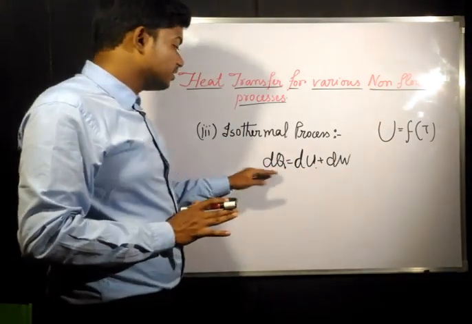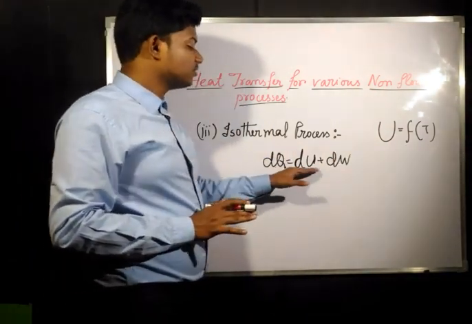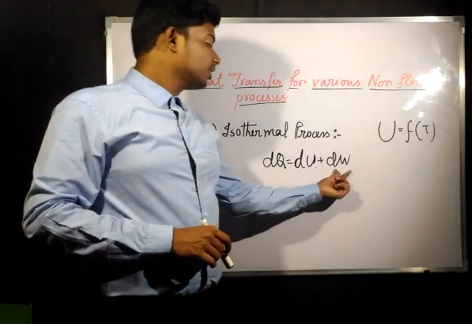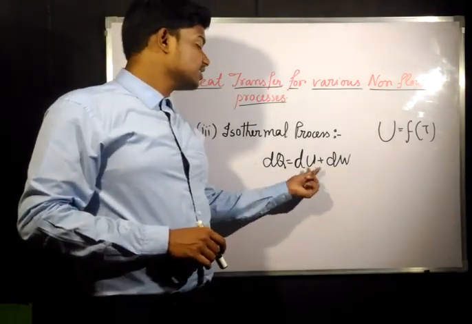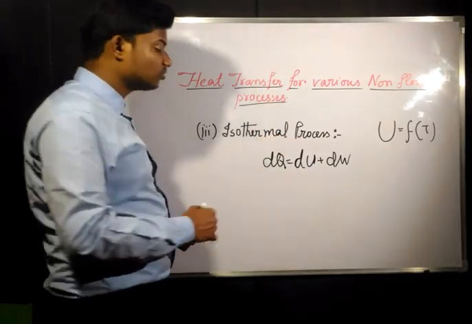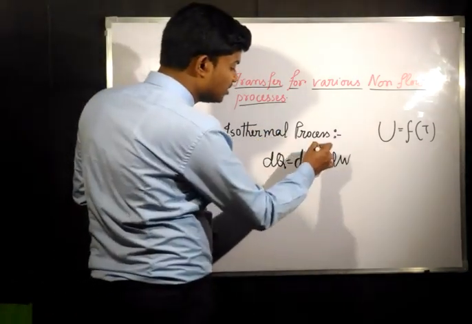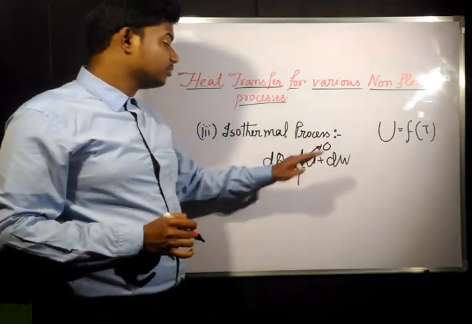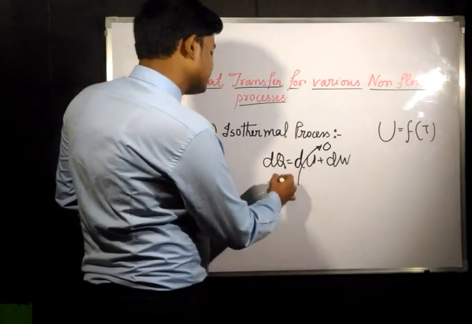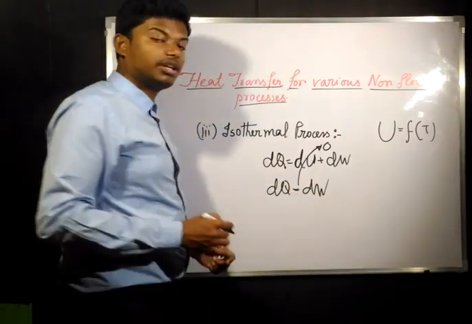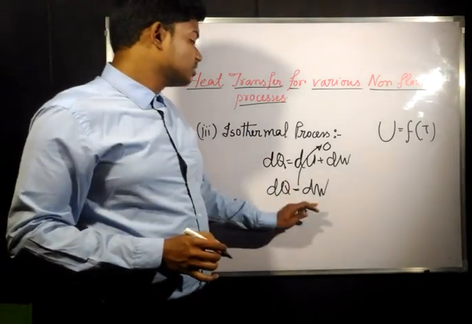In the equation dq equals du plus dw, dq is the heat transfer, dw is the work transfer, and du is the change in internal energy. Since temperature is constant, internal energy is also constant, so the change in internal energy is going to be 0. So the final equation becomes dq equals dw.